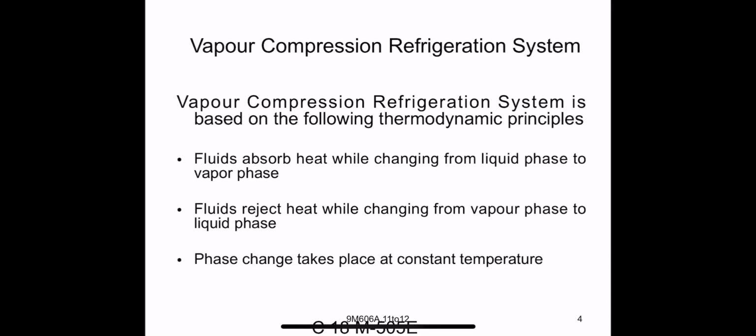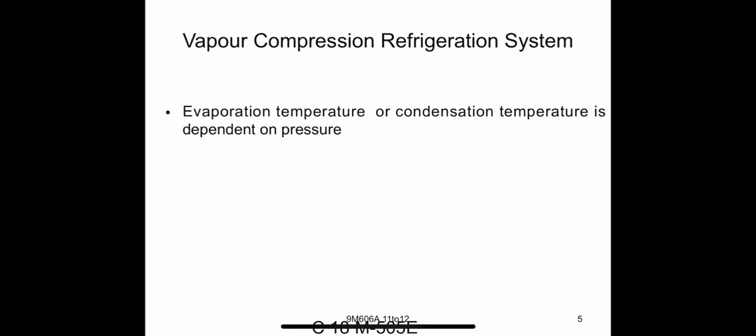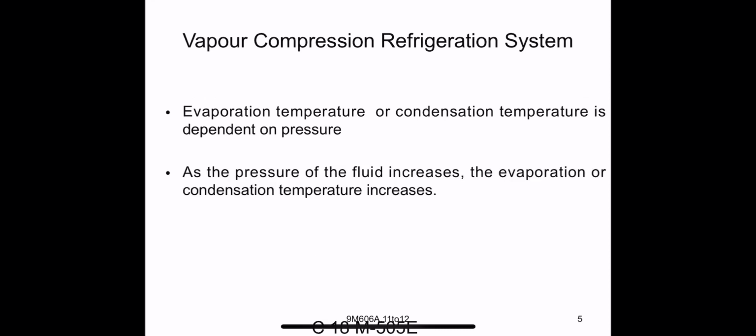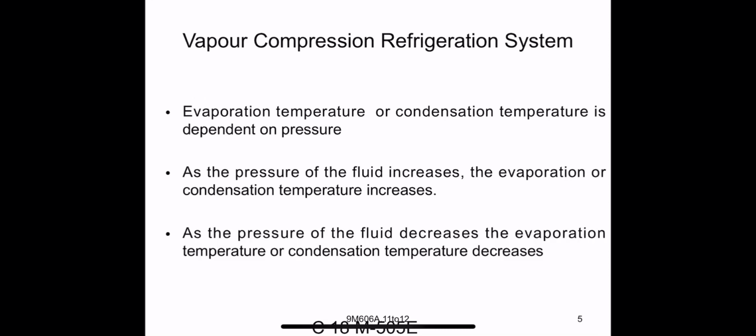The phase changes take place at constant temperature. Here, the phase changes from liquid to vapor and vapor to liquid at constant temperature. The evaporation temperature or condensation temperature depends on the pressure. As the pressure of the fluid increases, the evaporation or condensation temperature increases. As the pressure of the fluid decreases, the evaporation or condensation temperature decreases.